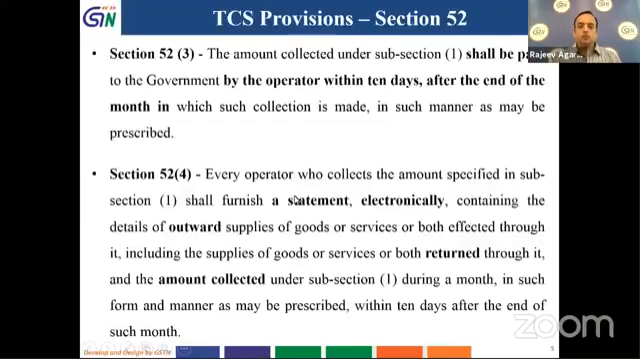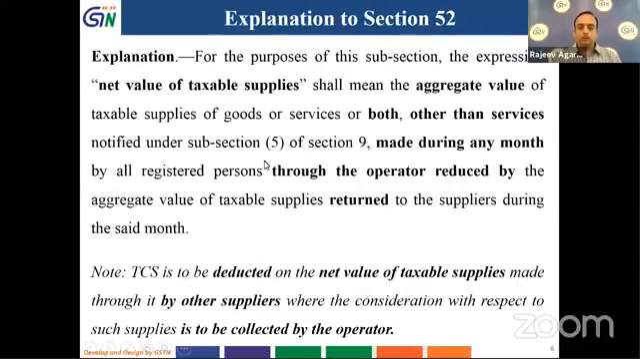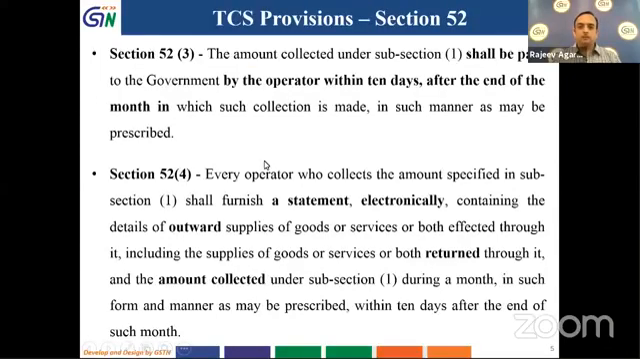So let's look at the rules related to section 52, related to TCS. As per section 52(3), the amount collected under subsection 1 shall be paid to the government by the operator within 10 days after the end of the month in which such collection is made. So if I have collected the amount in the month of October, I have to pay this amount by 10th of the next month, that will be 10th of November.